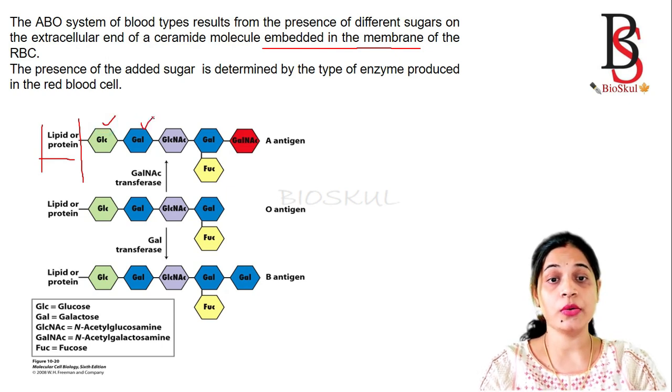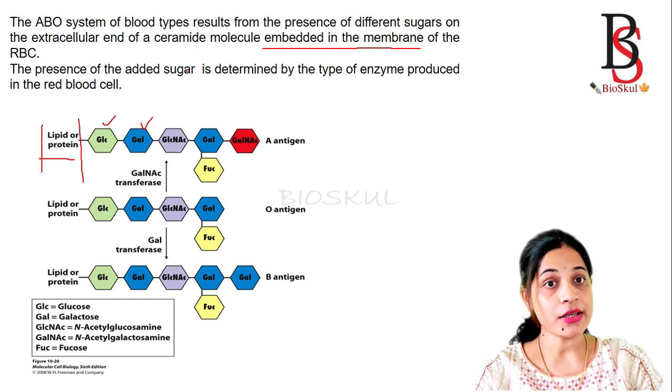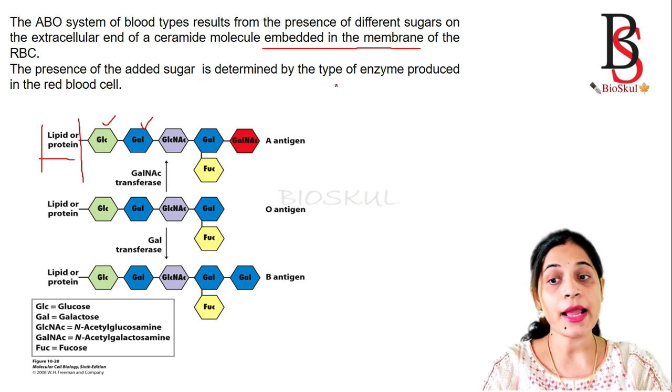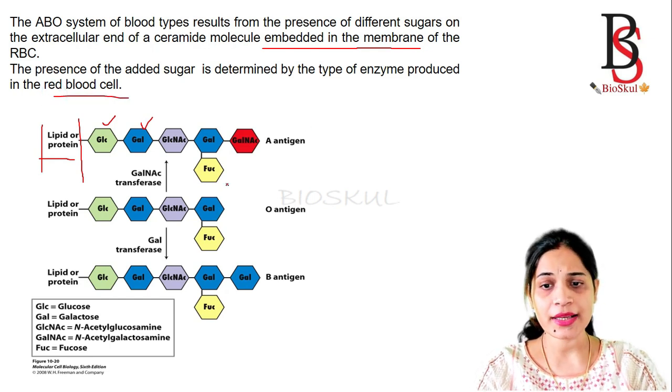The presence of different sugar molecules on the extracellular end of the RBC determines the blood group. Okay, and the presence of the added sugar is determined by the type of enzyme that is produced in the red blood cell. Let's see this one, that is the O antigen.